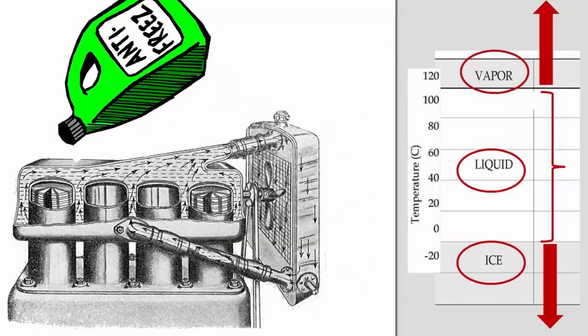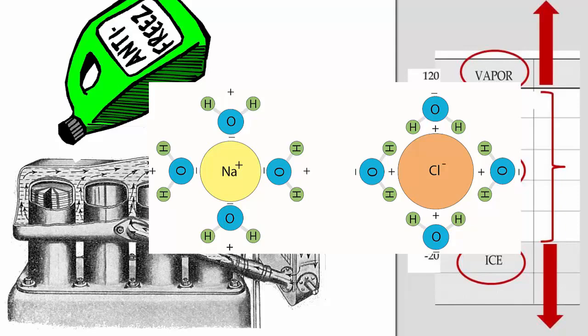Dissolving salt in water not only drops its melting point, but also raises its boiling point. Antifreeze in your car's radiator follows a similar process. In both cases, you are adding dissolved ions which inhibit water molecules bonding to each other and trap them in hydration spheres around the dissolved ions.